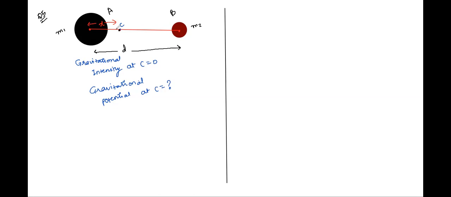So what Fayed is telling us is that whenever we have two bodies with some mass kept at some distance from each other, then there is some point between them where if you keep a body, there will be no force acting on it. That is, it will experience no force, neither towards the right nor towards the left. C is that point, right? And that point is said to have zero gravitational intensity. Let's say that it is at a distance of x from the center of the planet A, and therefore it will be at a distance d minus x from the center of the planet B.